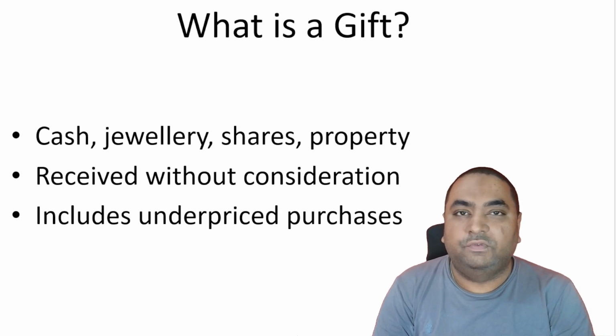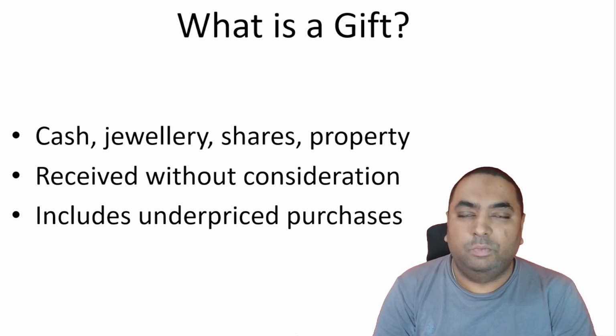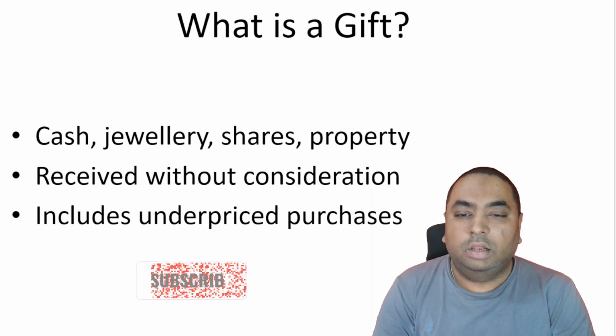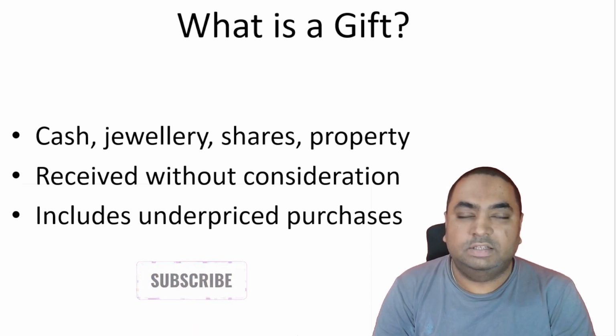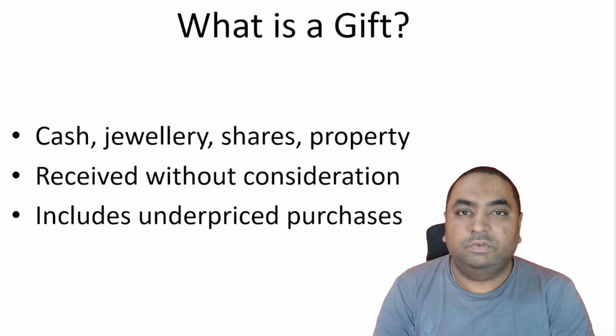So, what is a gift? A gift can be anything. It can be cash, jewelry, shares, or immovable or movable property. A gift is received without consideration. It includes underpriced purchases also, where the price is less than the market value. These types of gifts are also included.